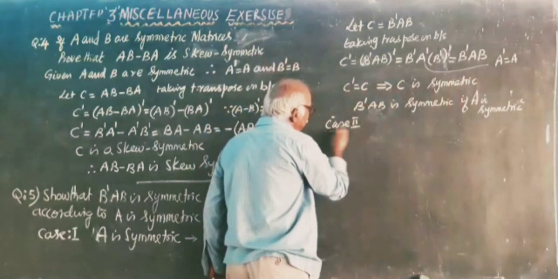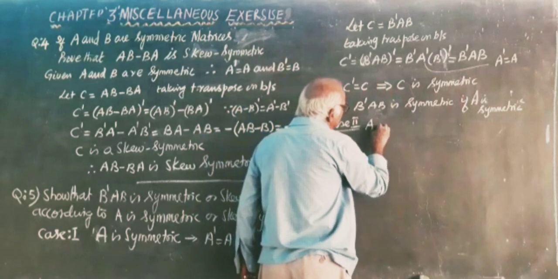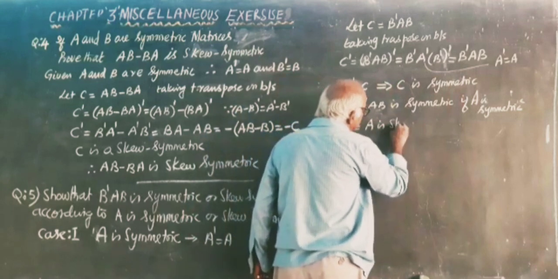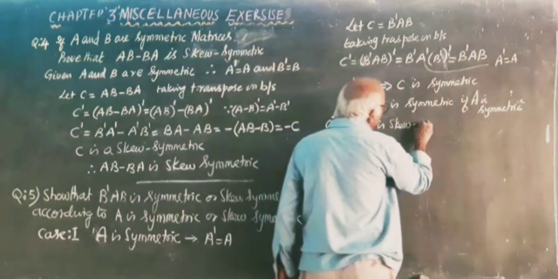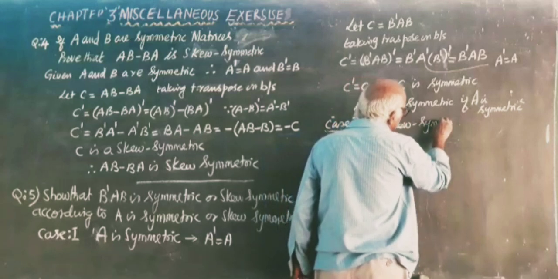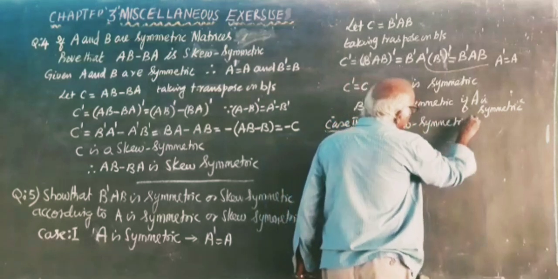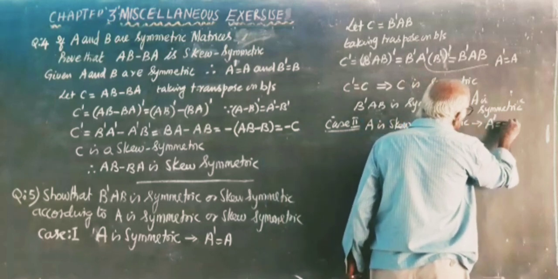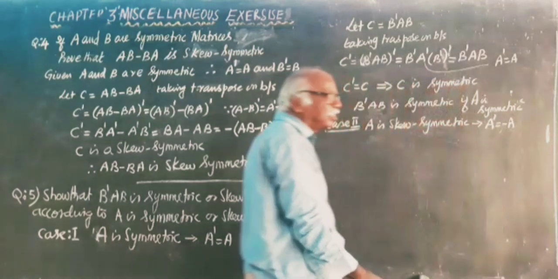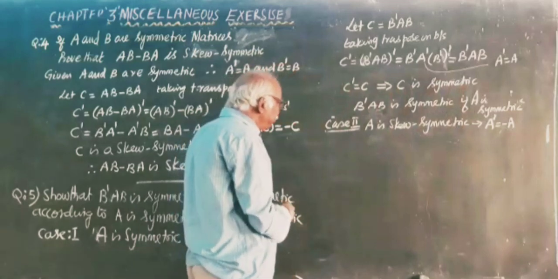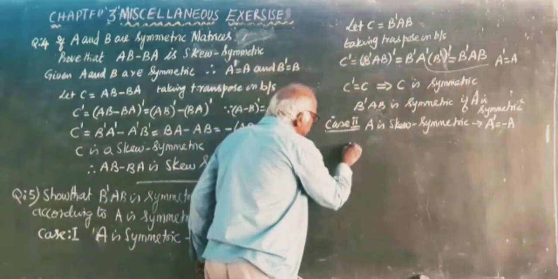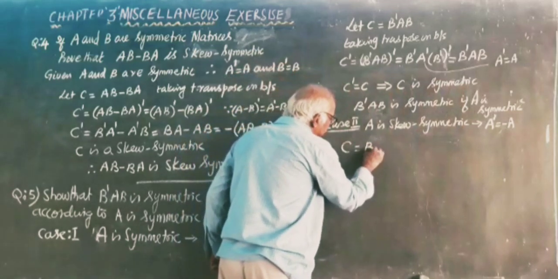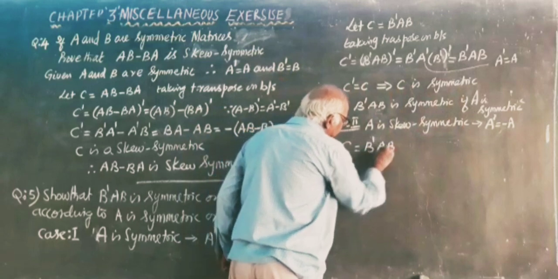Case 2. A is skew symmetric. Skew symmetric implies A dash is equal to minus A. Then C equal to B dash AB.